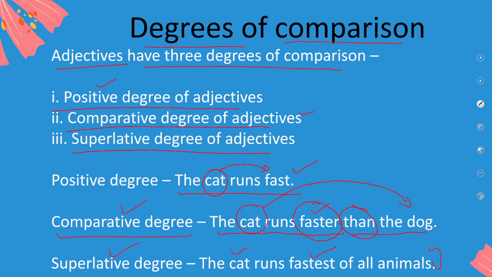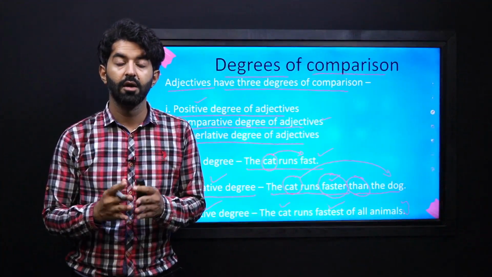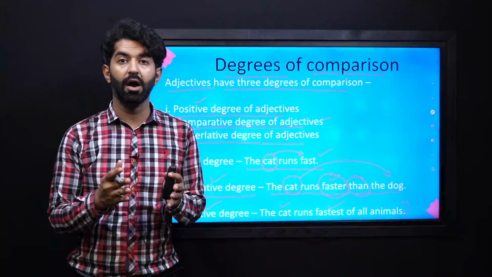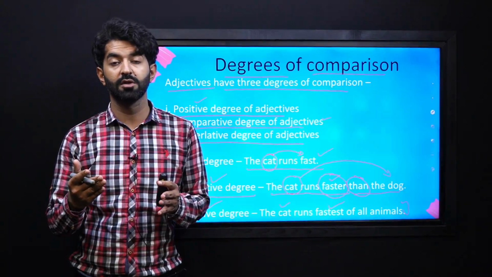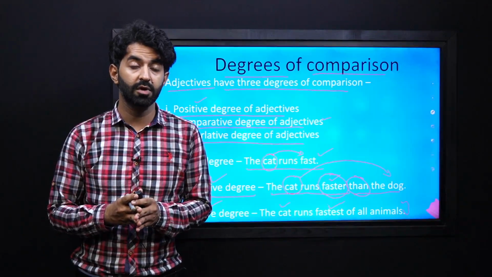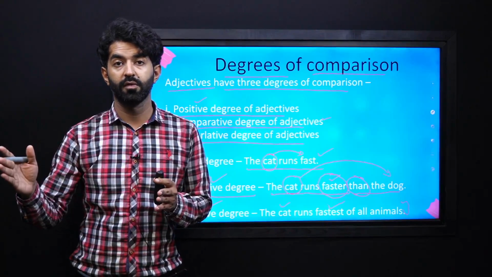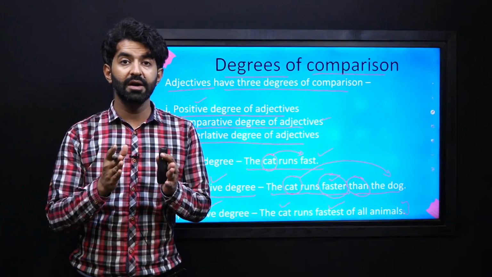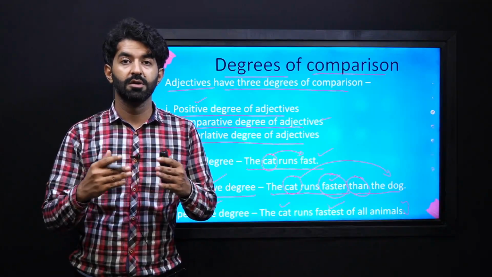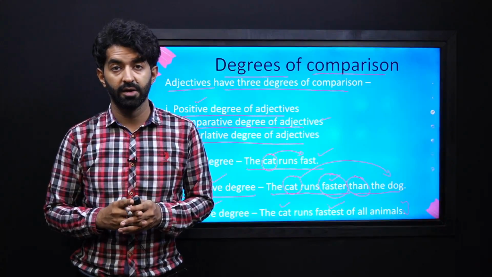So you can see that in the positive degree there is no comparison. For comparative degree, we are comparing two things by adding er with our adjective and then using the word then to make the comparison. And in the superlative degree of adjective, we are comparing one thing with the rest of things to declare that this thing is the most high or fast. So this is why you use these three different kinds of degrees of comparison.